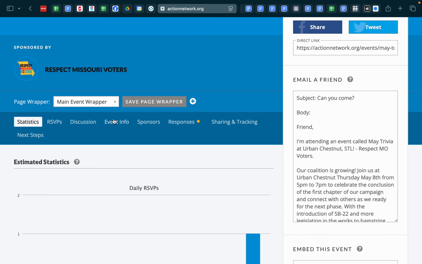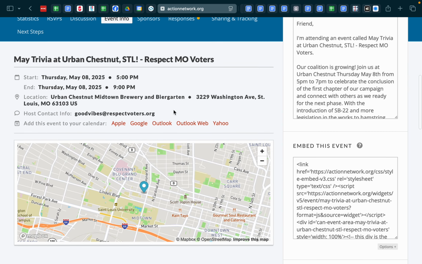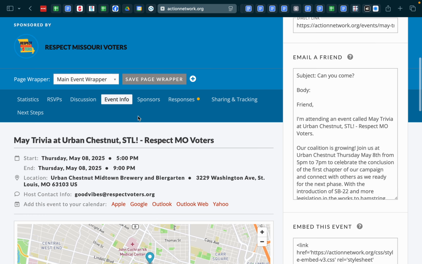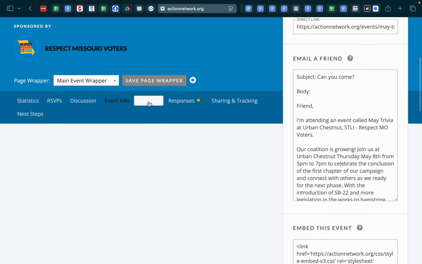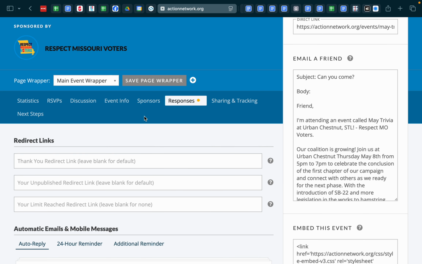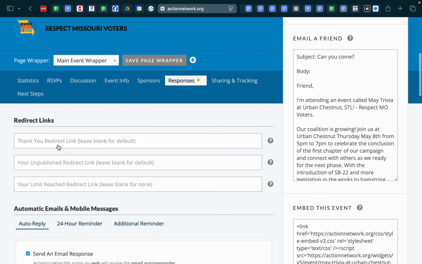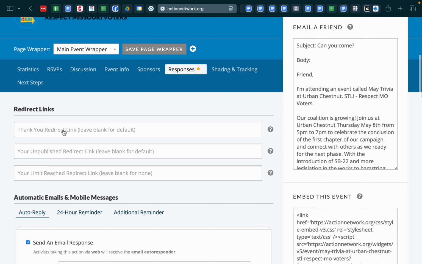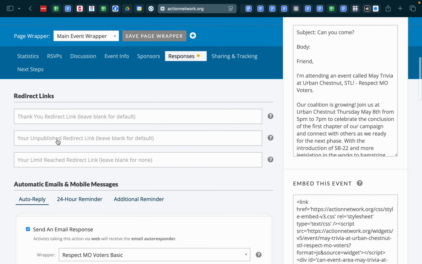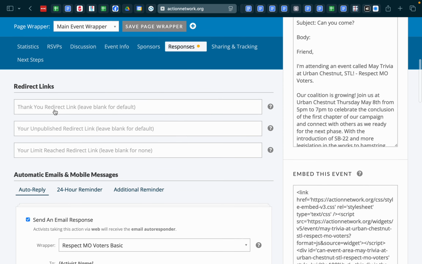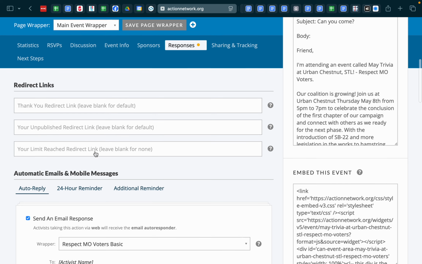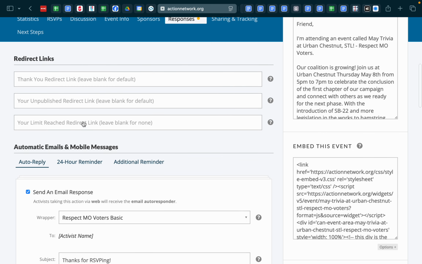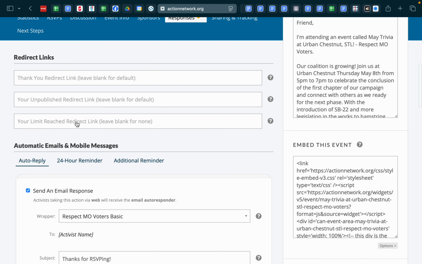So we have a bunch of things here. Event info, yeah, shows us what we need to know. You can grab links for people to add it to their calendar too, which is cool. Responses, thank you, redirect link. I'm happy with the normal share page for now, but if we wanted to go somewhere else after somebody submitted it, that would be fine. Unpublished redirect link, your limit reach redirect link. Gotcha. So those would be additional options.